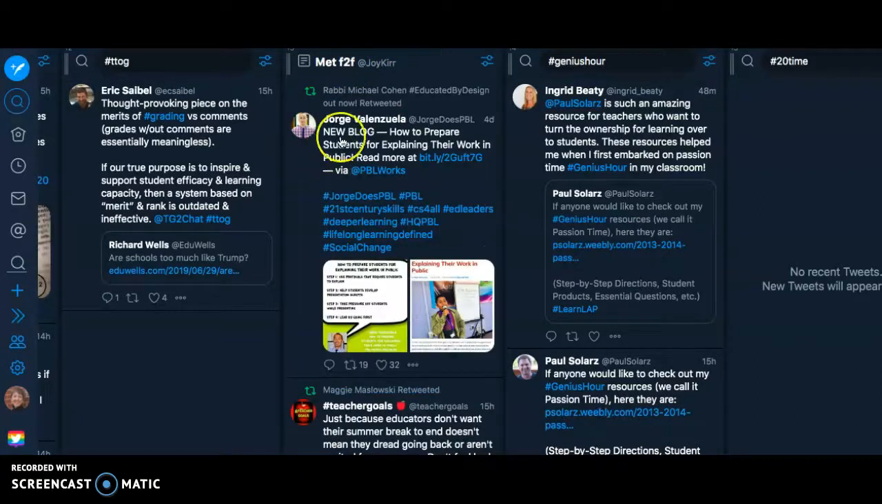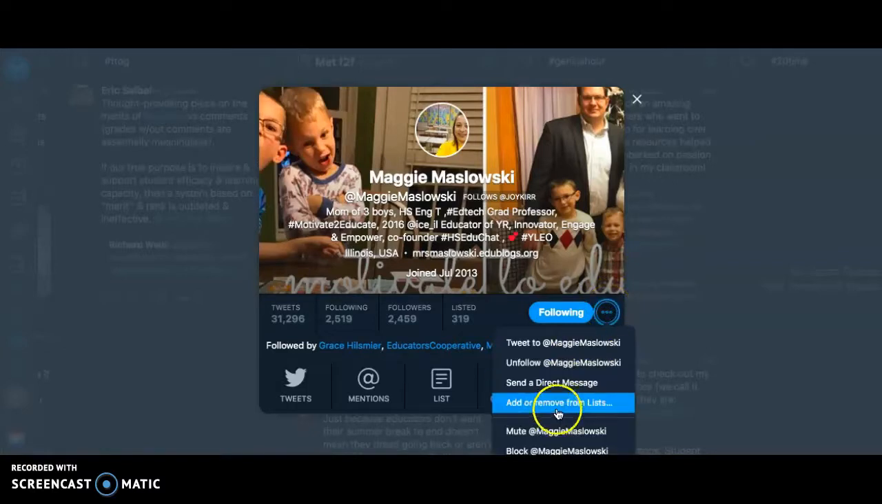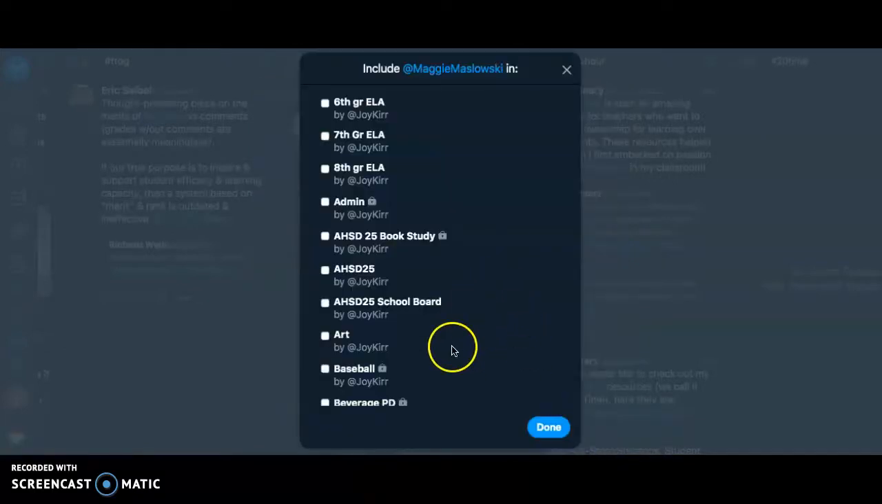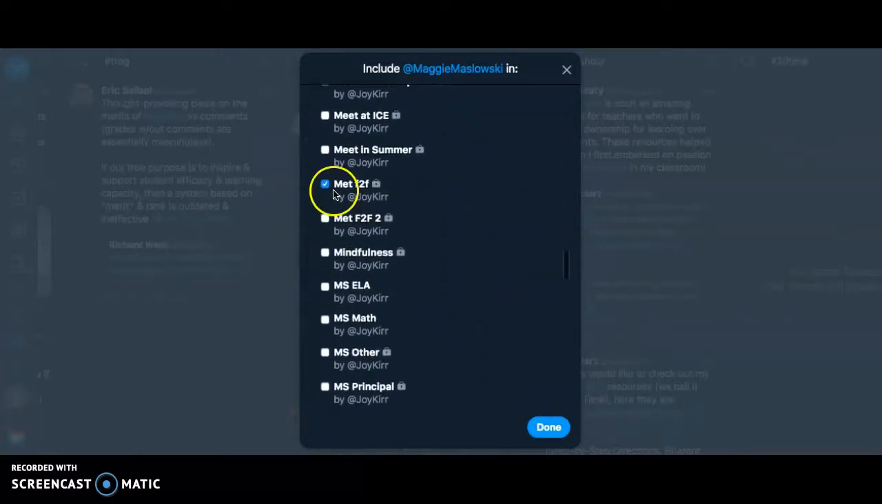what if, let's say Maggie, what if Maggie Maslowski and I get into a huge argument and I don't want to see her tweets anymore? Maggie, that would never happen. I can add or remove her from the list without her knowing it. So I can take her off of my Met face-to-face list, which is locked, and put her on my Met face-to-face to list, which is also locked.